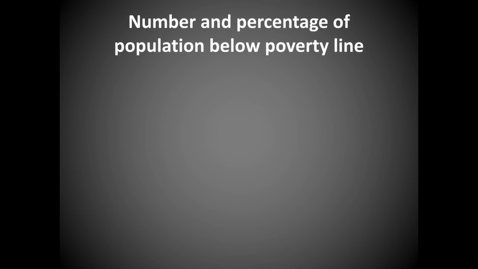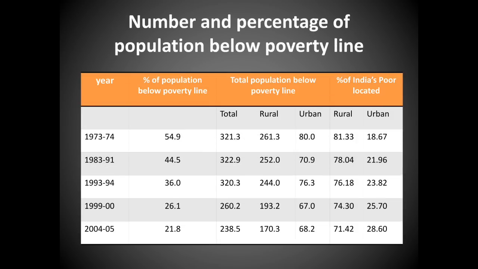Now girls, in this slide you can just have a look at the number and percentage of population below poverty line. As per the year, you can see the first column is about year. From 1973 to 74, the percentage of population below poverty line is 54.9%. Imagine, almost half of the population were below the poverty line.